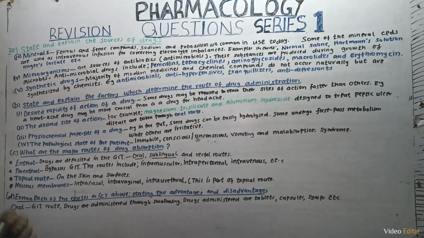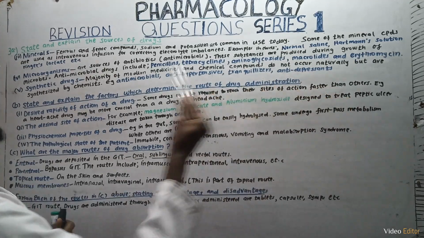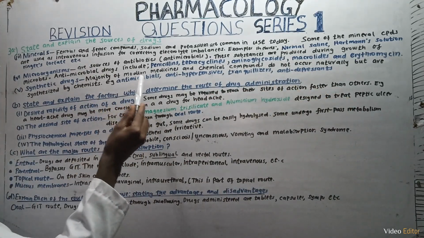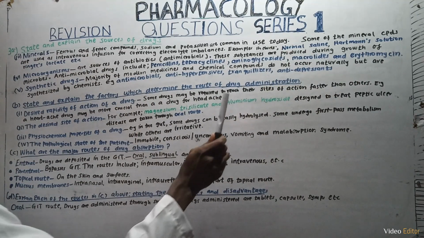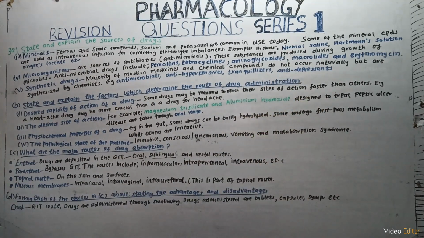Then microorganisms. These are sources of antibiotics or antimicrobials. These substances are produced during the growth of microbes. Antimicrobial drugs include penicillins, tetracyclines, aminoglycosides, macrolides, and erythromycin. Then we have synthetic drugs. The majority of modern medicines and chemical compounds do not occur naturally, but are synthesized by chemists. Examples are antimicrobials, antihypertensives, tranquilizers, and antidepressants.